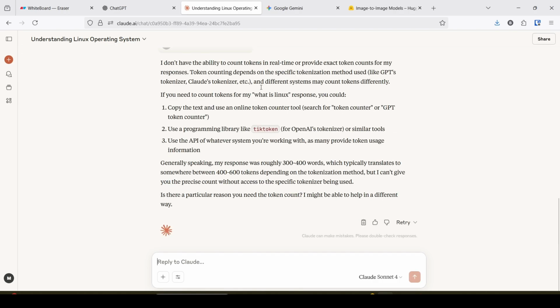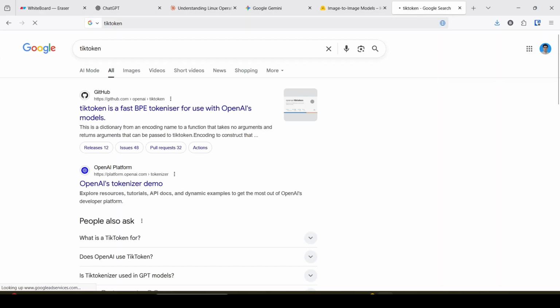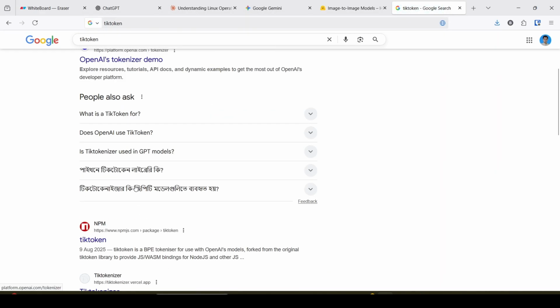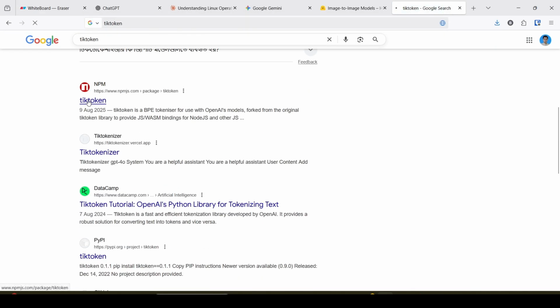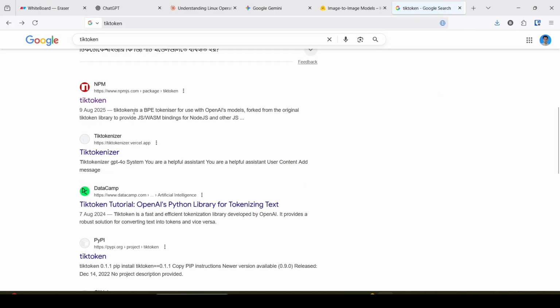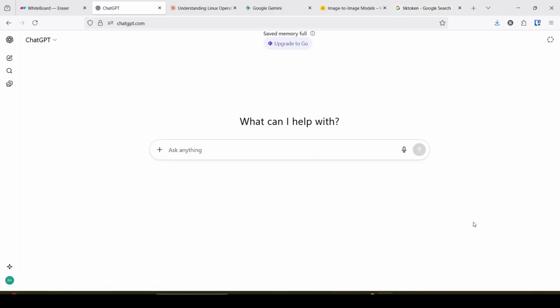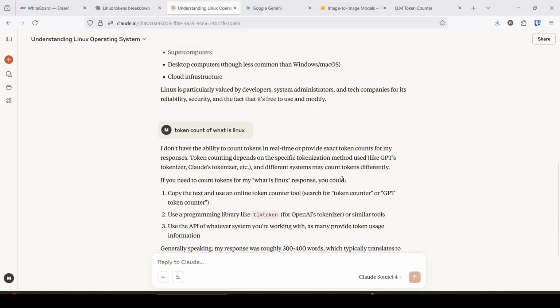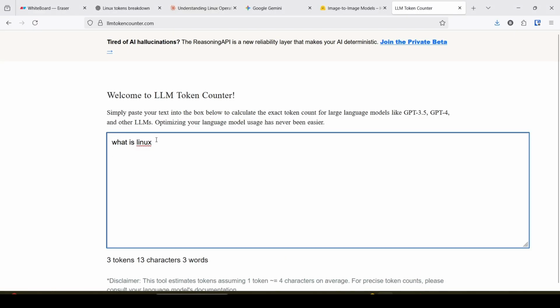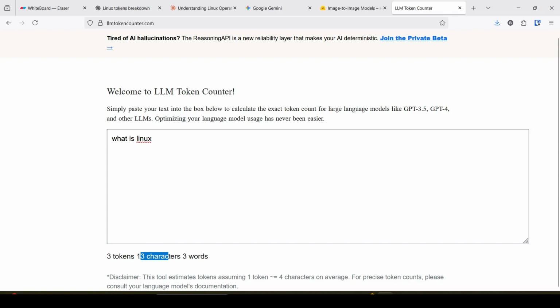To count tokens, you can go to the tiktoken site, or you can ask here also. If I ask the question, what is Linux? The token count is 3, and the word count is also 3.